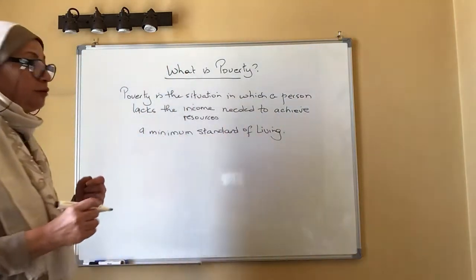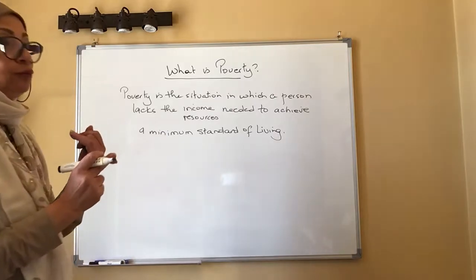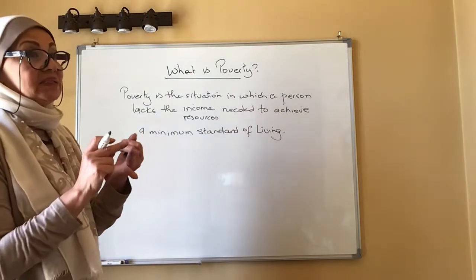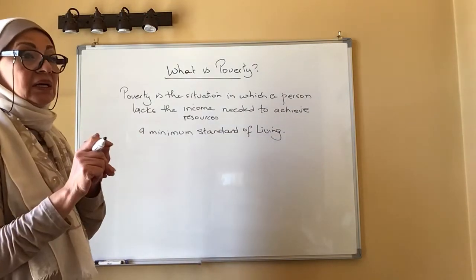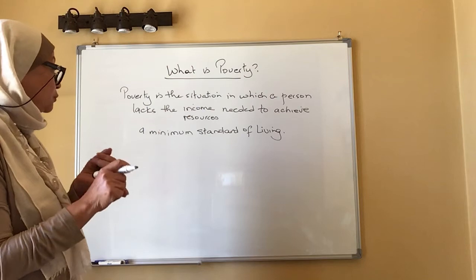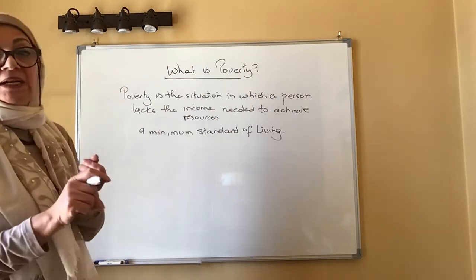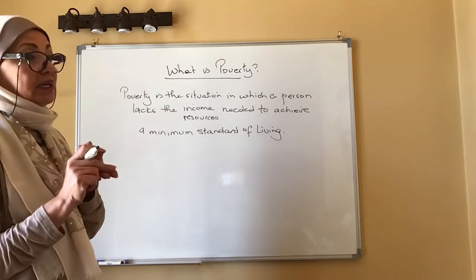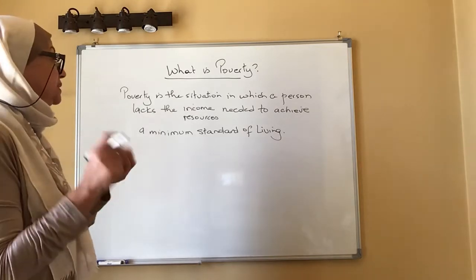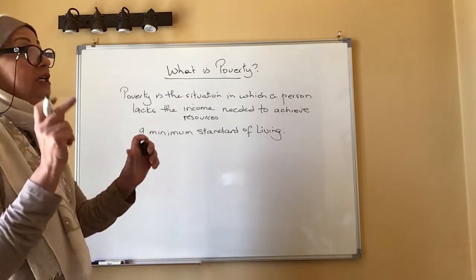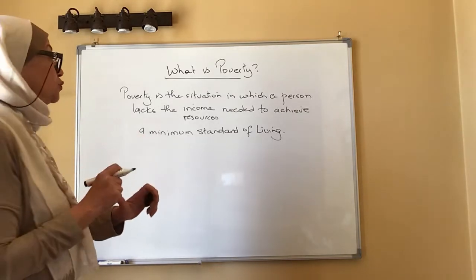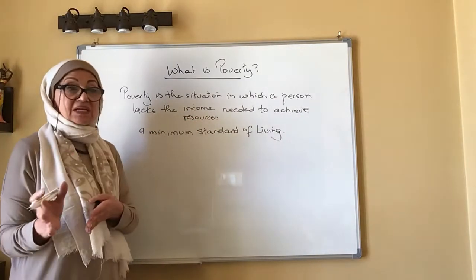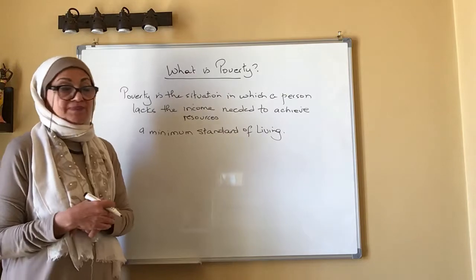The minimum standard of living: I need to eat nutritional food, not to be sick, ill, or malnourished. I need to have a healthy place to live in, a house with good ventilation, sun, and so on. I need to have good access to health services, transportation, and education. If I cannot achieve these things, then I'm living in poverty.